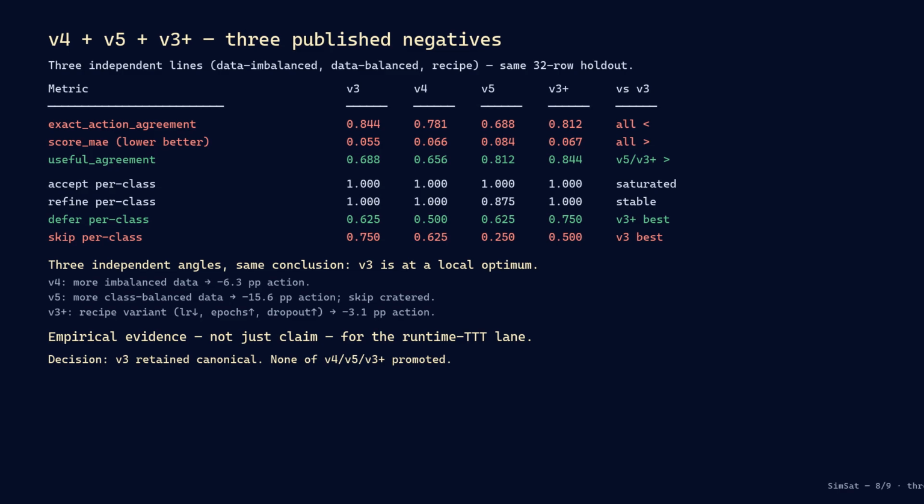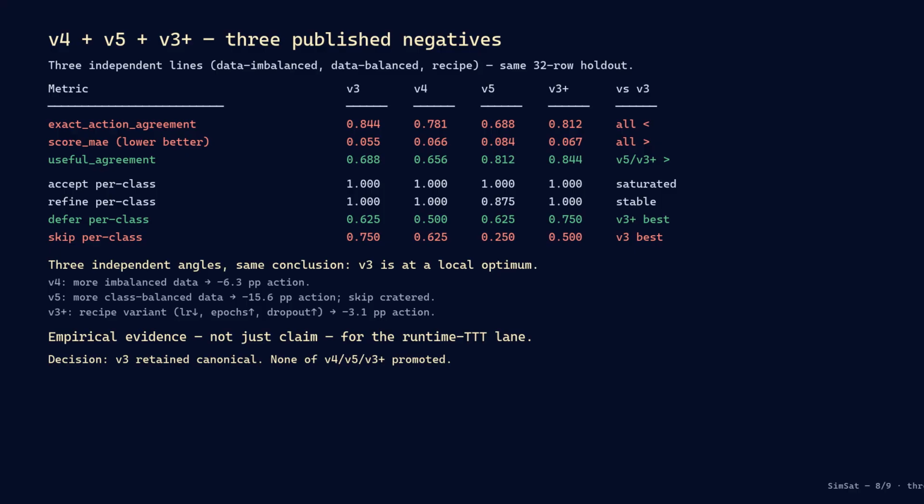We tried a few different ways to beat V3. More imbalanced data, minus 6.3. More class balanced data, minus 15.6. A different recipe, lower learning rate, longer schedule, more dropout, minus 3.1. 3 independent angles, same conclusion.